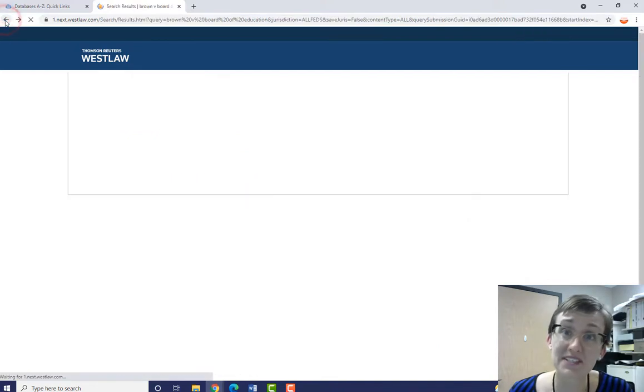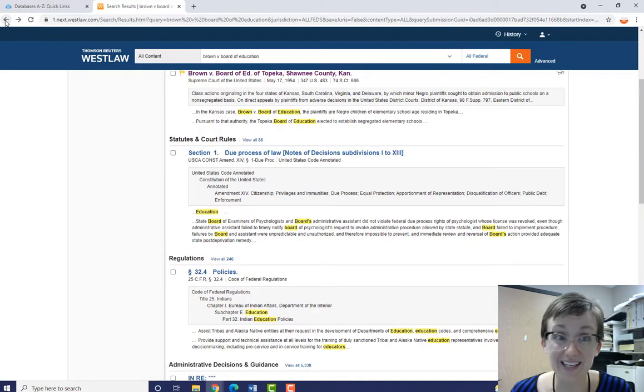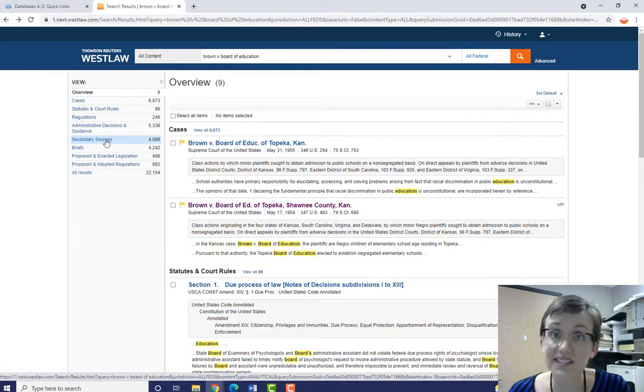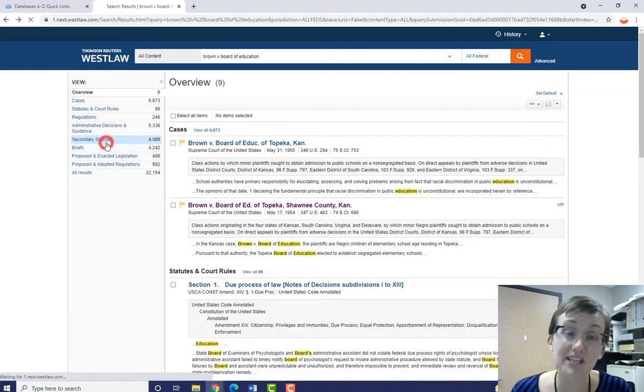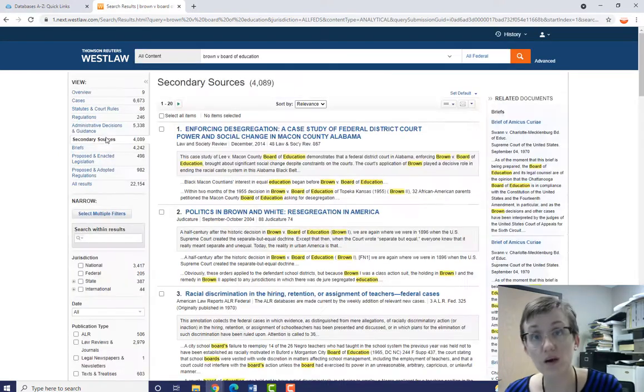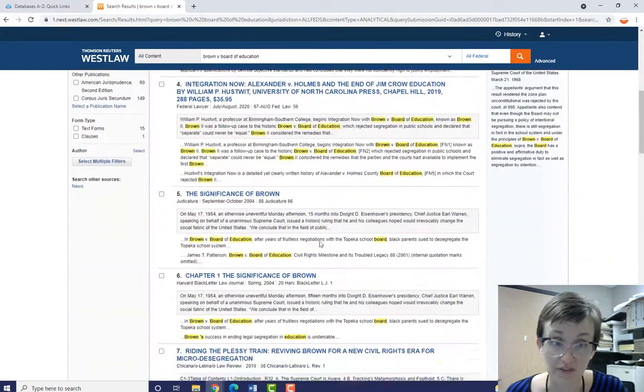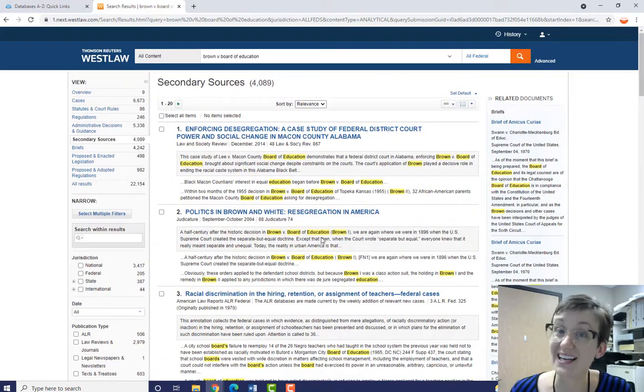Or if we go back to the results page, we could always check out secondary sources. Secondary sources are articles and commentaries and opinions written by legal scholars about cases and about legislation. So here we have some legal scholarly articles about the impacts, the effects, or the legacy of Brown v. Board of Education. If you need an analysis or an interpretation of a case, secondary sources are great sources for that type of material. And that is Westlaw.